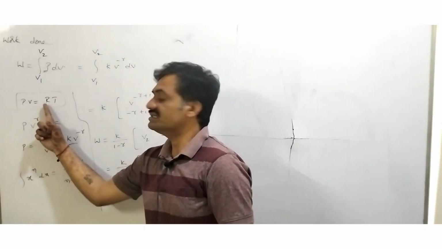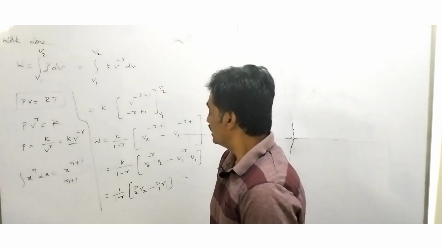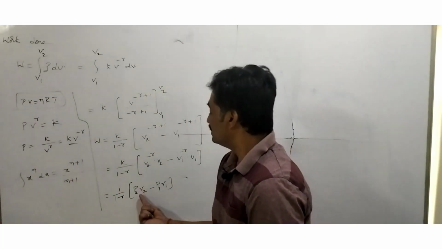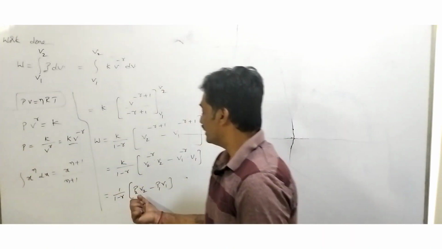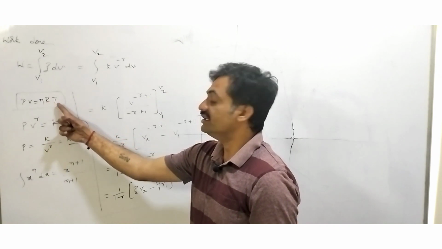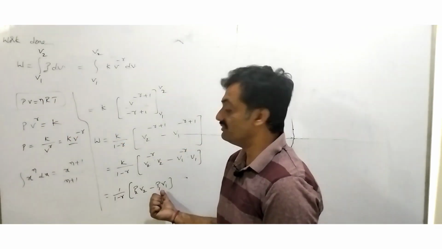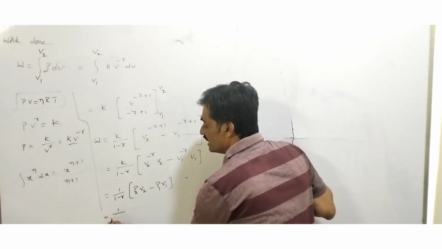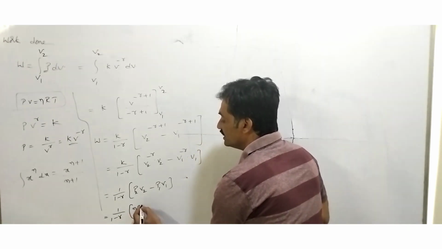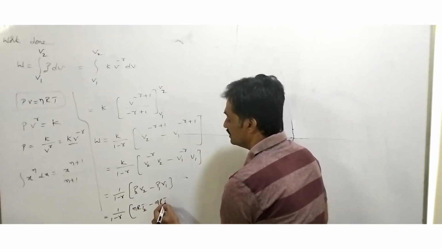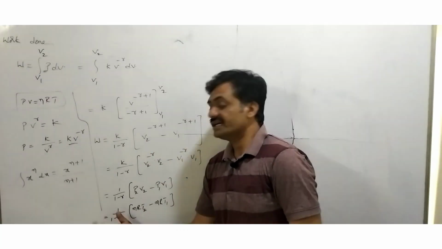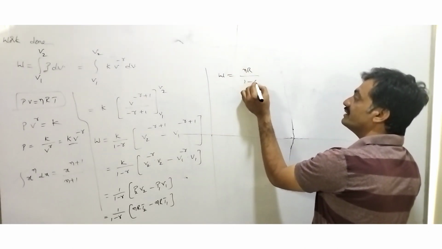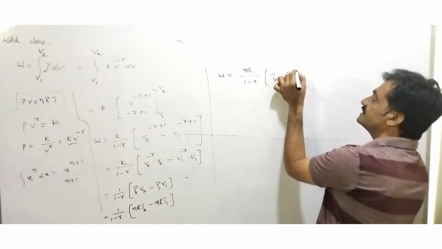Observe that PV equals RT for 1 mole of gas. Suppose we consider n moles of gas, we can represent it as PV equals nRT. So in the place of P2 V2, we can substitute nR into T2. Similarly, in the place of P1 V1, we can substitute nR into T1. Let's substitute the values: 1 by 1 minus gamma into nR T2 minus nR T1. When we take nR as common, the work done can be represented as W equals nR by 1 minus gamma into T2 minus T1.